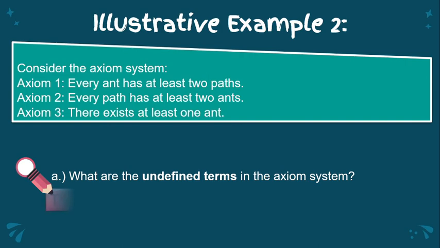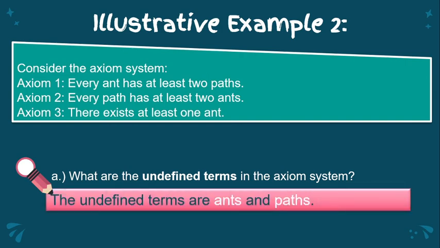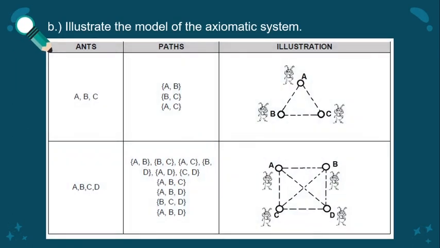Okay, very good. Those are ants and paths, because those are the terms that are used to form the axiomatic system. Then for letter B, illustrate the model of the axiomatic system. So, it is said in axiom 1 that every ant has at least 2 paths.